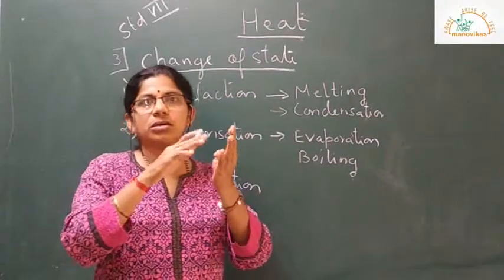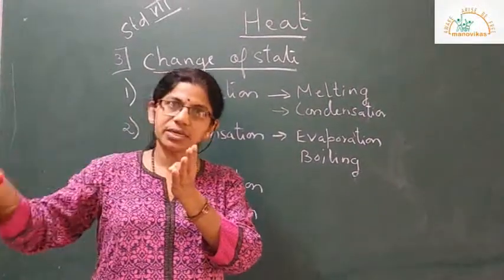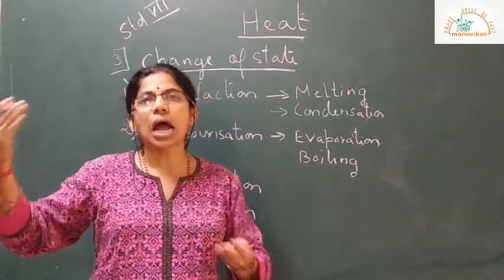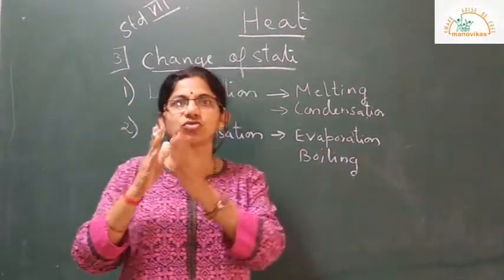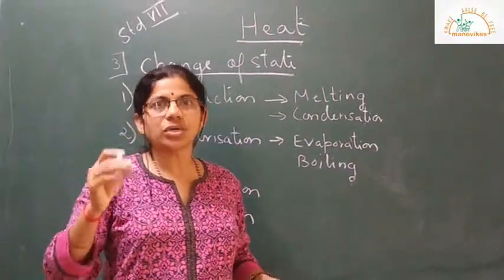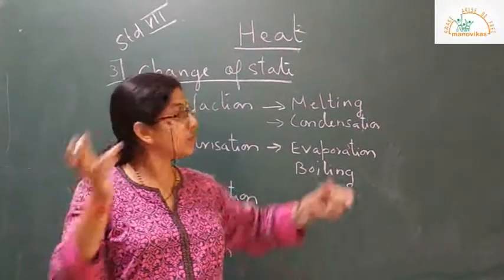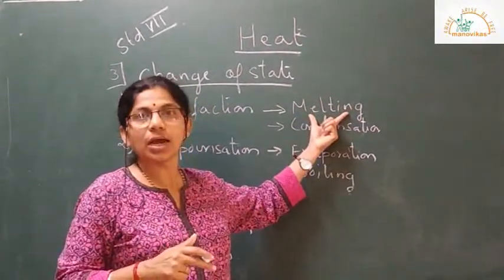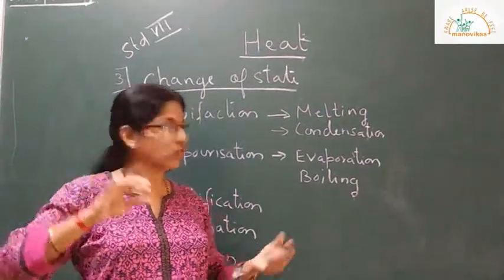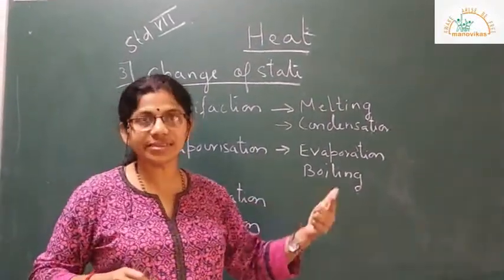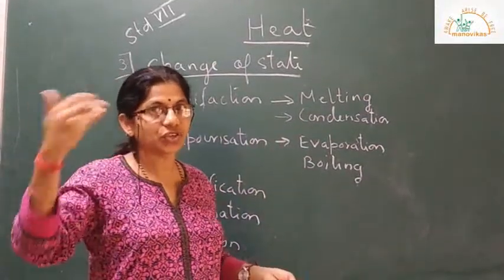Water, when you keep it in the refrigerator, gets converted to ice. This will happen at a fixed temperature. In case of water, it is 0 degrees Celsius, which is also the melting point as well as the freezing point. So this process is called freezing, wherein a liquid changes to solid.